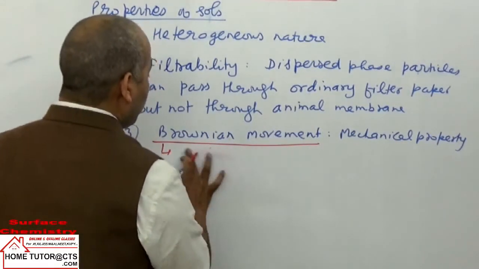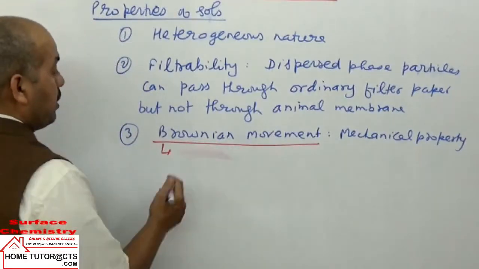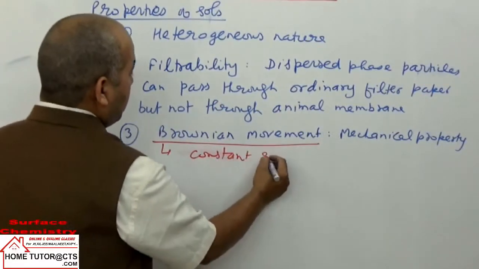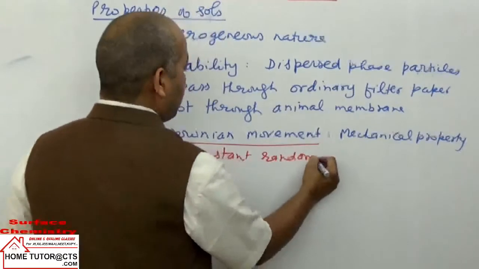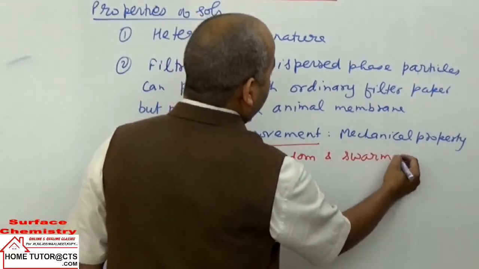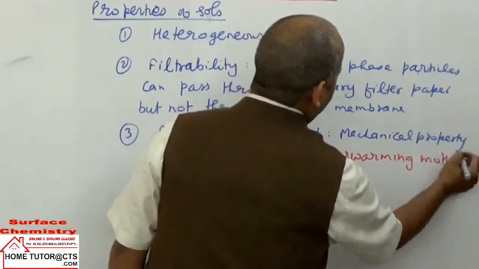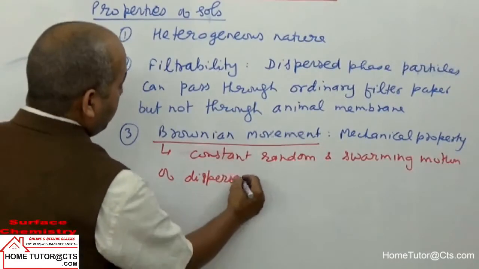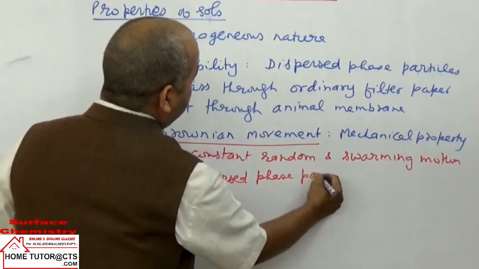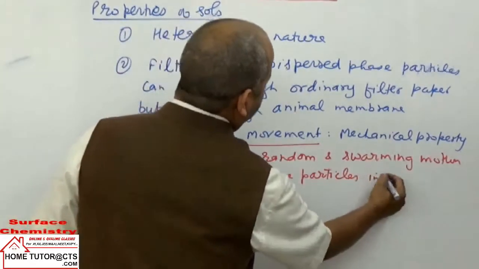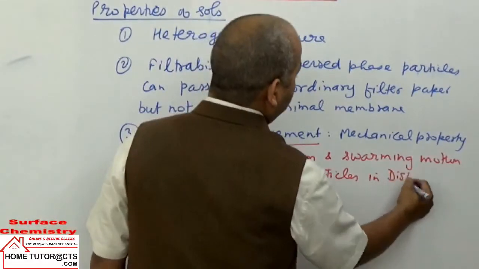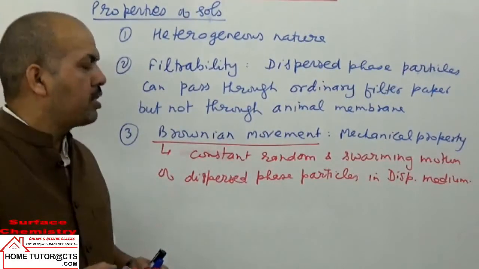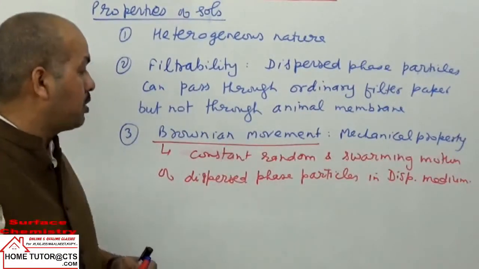or can be interpreted as zigzag motion of the dispersed phase particles, or it is constant, random and swarming motion of dispersed phase particles in dispersion medium. Means it is constant random and swarming motion of dispersed phase particles.